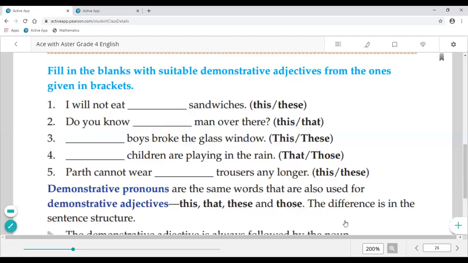So class, that video is related to our adjective of quality. Okay. So here the question belongs to demonstrative adjectives. We need to fill in the blanks. Fill in the blanks with suitable demonstrative adjectives from the ones given in the bracket. That is, you have been given the bracket clues: this, these, this, that, this, these again.